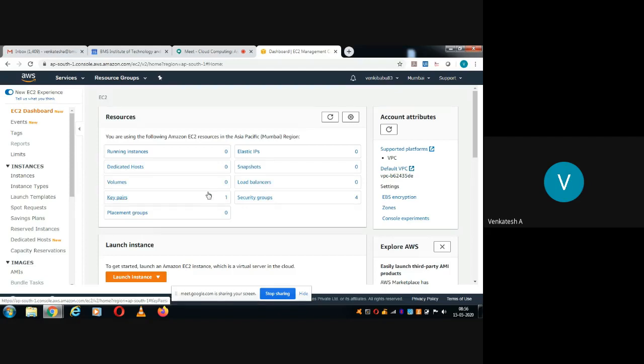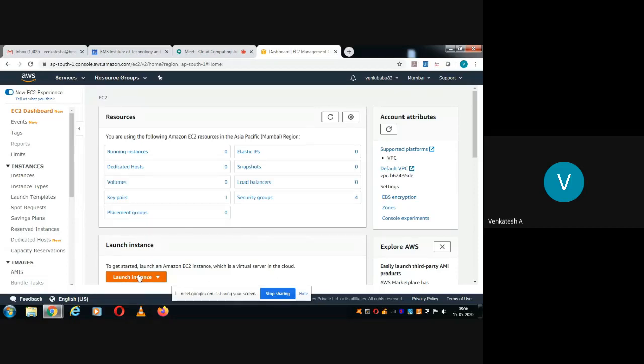Okay, there are 4 security groups there, and there is one key pair. So key pairs, that is nothing but the password authentication related. I have created one key pair, and that I have saved in my system. So whenever I want to do remote login to any VM, I'll use that password. So that is helpful for that purpose. Key pairs. Okay.